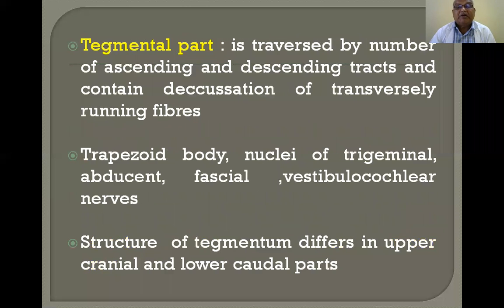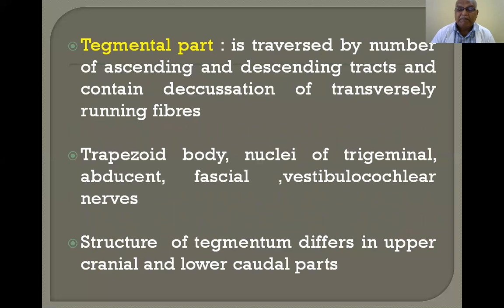The tegmental part is traversed by a number of ascending and descending tracts and contains decussating or transversely running fibers, the trapezoid body, and the nuclei of the trigeminal, abducent, facial and vestibulocochlear nerves. Already I showed you in the section of the pons at the upper and lower level, so all these are present. The structure of the tegmentum differs in the upper cranial and lower caudal parts.